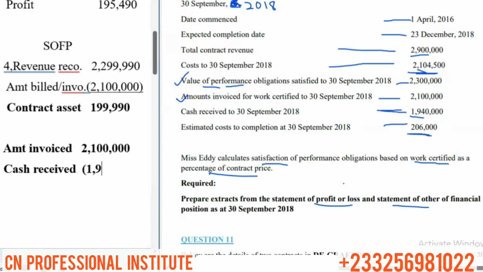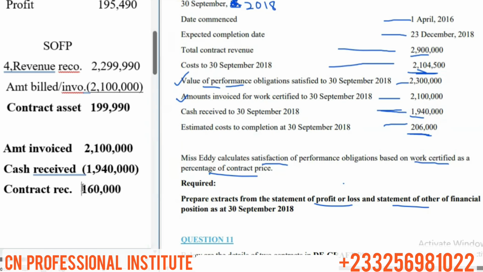So we deduct the cash received of 1,940,000, and the answer is the contract receivable. The difference is 160,000.